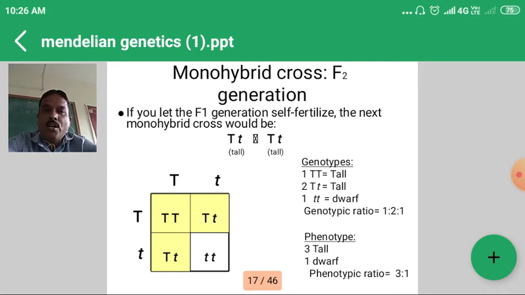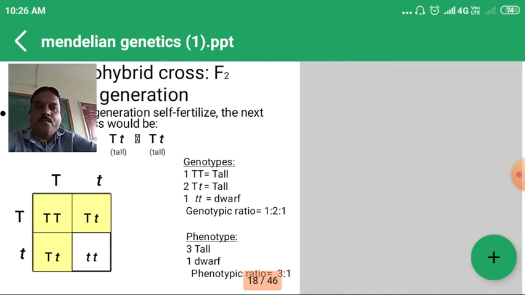So the monohybrid ratio will be 3:1, that is three tall and one dwarf individual obtained. And what is the genotypic ratio? One genotype is capital T, capital T, two genotypes are capital T, small t, heterozygous, and the last one is small t, small t. So the genotypic ratio will be 1:2:1, and the phenotypic ratio will be 3 tall to 1 dwarf. So this is the monohybrid cross, one character different.